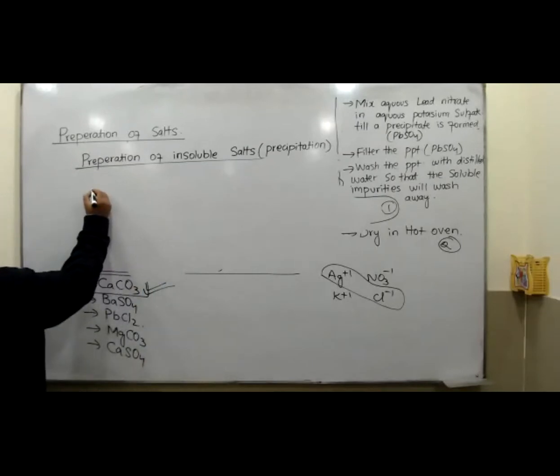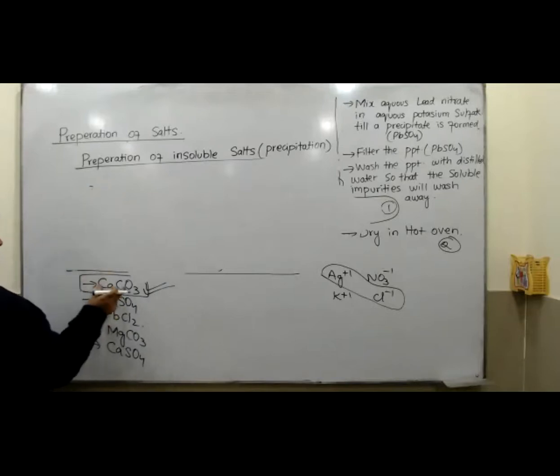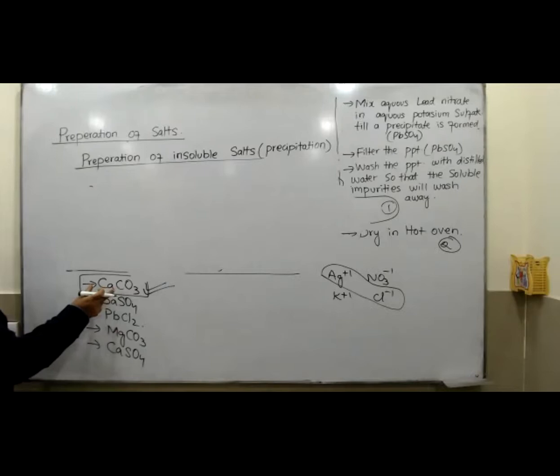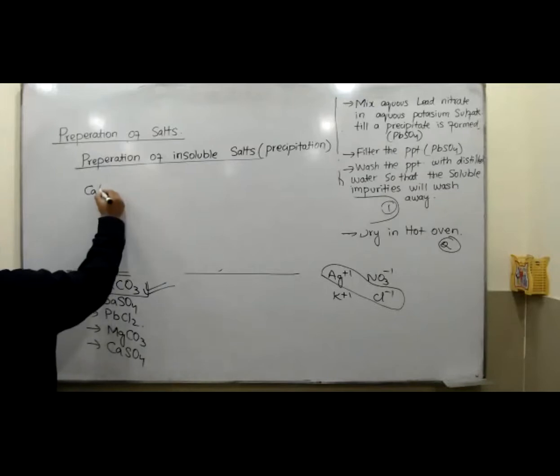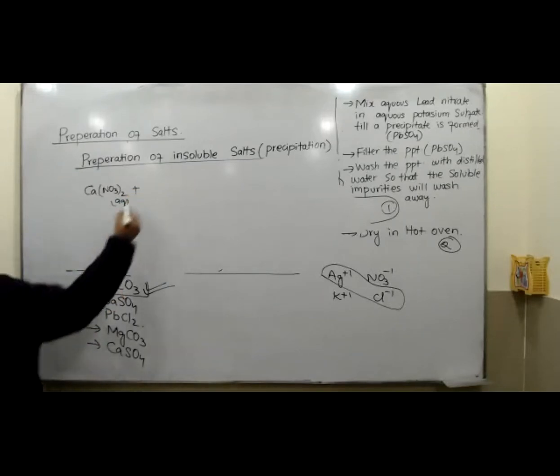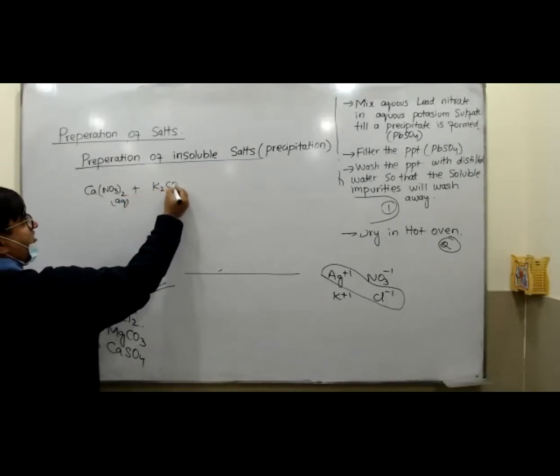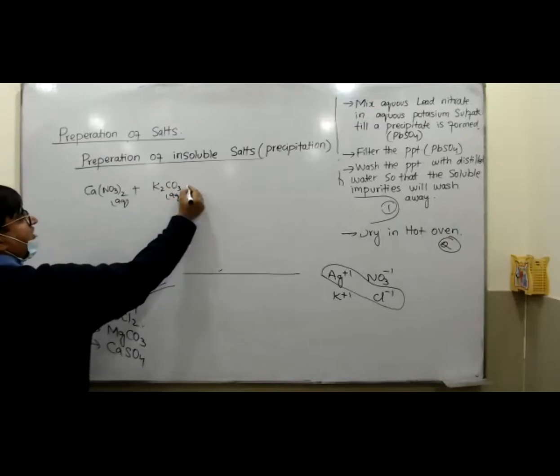Now tell me its equation. You want to prepare CaCO3, beta? Ca(NO3)2 aqueous, plus K2CO3 aqueous. And what you get?